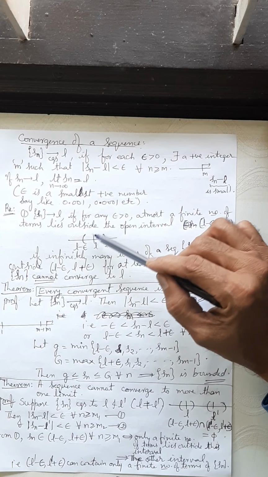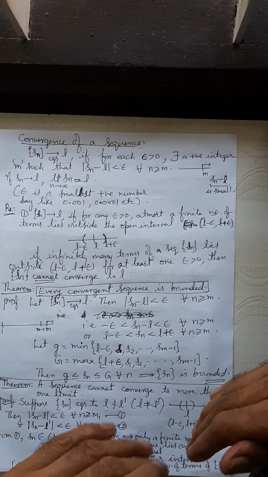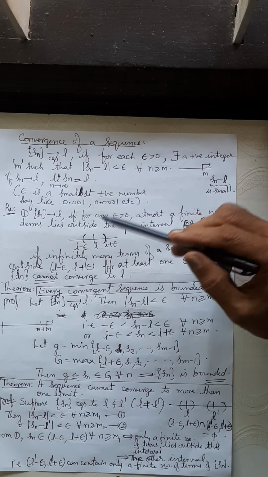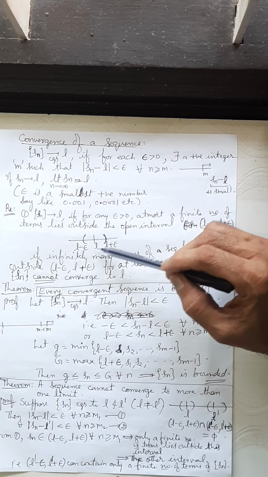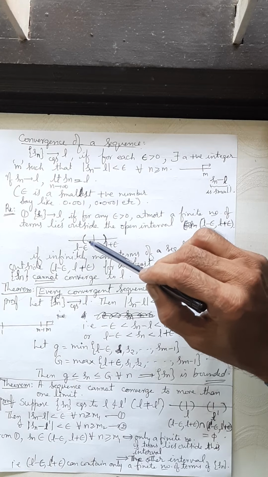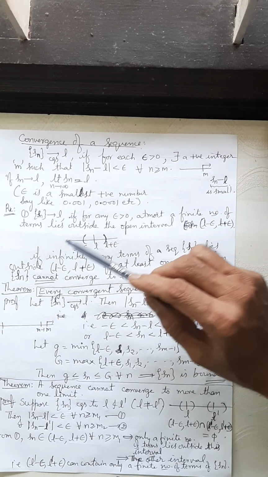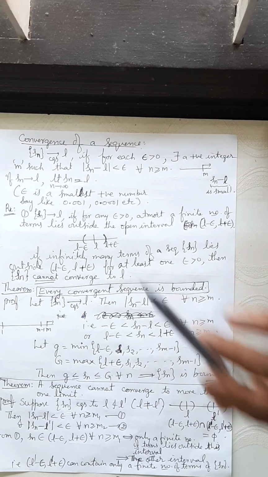Infinitely many terms lie inside the interval. If infinitely many terms are very close to L, we say that the sequence is converging to L. This is to mean that only a finite number of terms are allowed to be outside. If a finite number of terms are outside and infinitely many are inside, then we say that the sequence is converging to L.